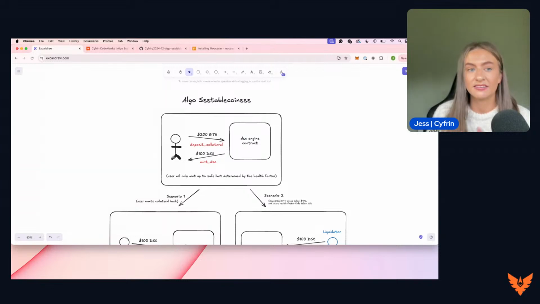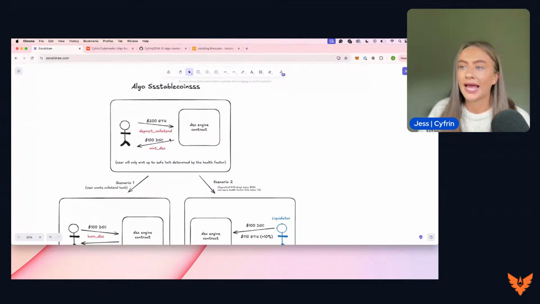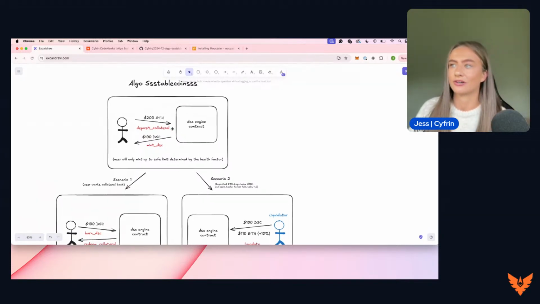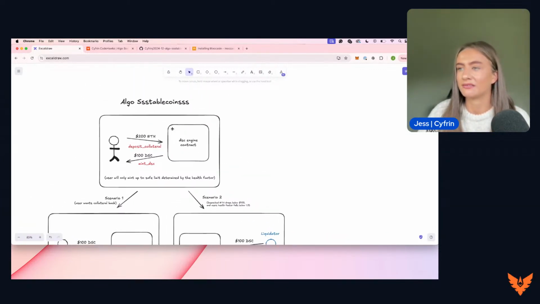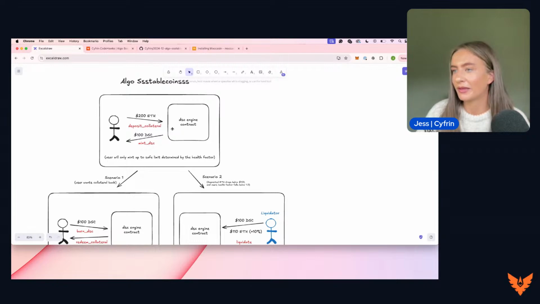Now, the user can mint up to a safe limit, and that is determined by the health factor. This is similar to other algorithmic stablecoins as well. To touch on this health factor further, we're looking at the ratio between the amount of the collateral that has been deposited versus the amount of stablecoin that has been minted. This should actually be wrapped ETH, as we saw in the description. This protocol is meant to be for wrapped ETH and wrapped BTC, but that is all determined upon deployment.